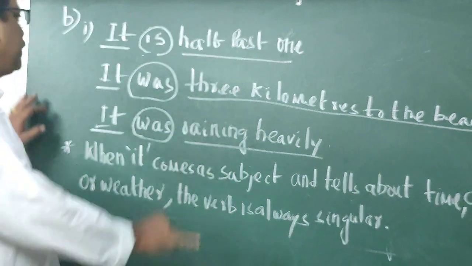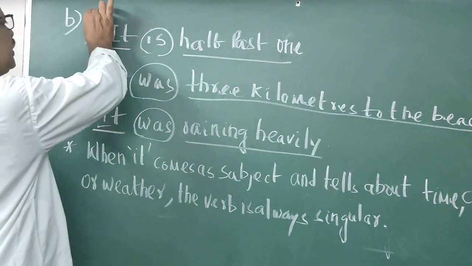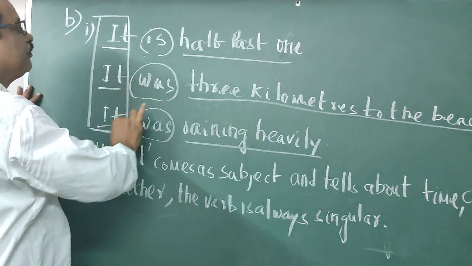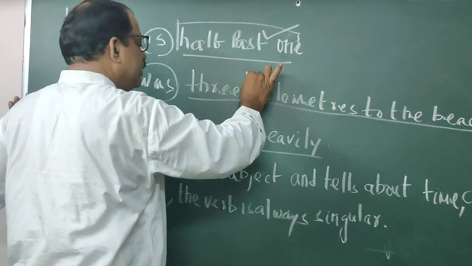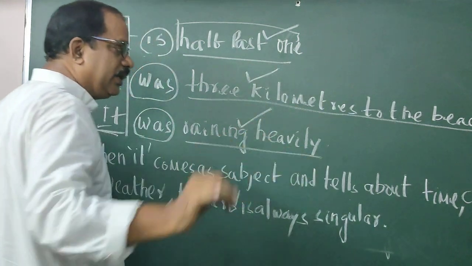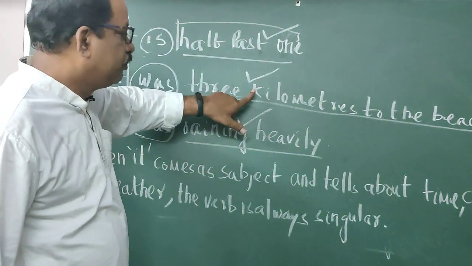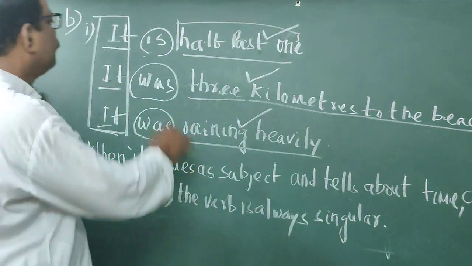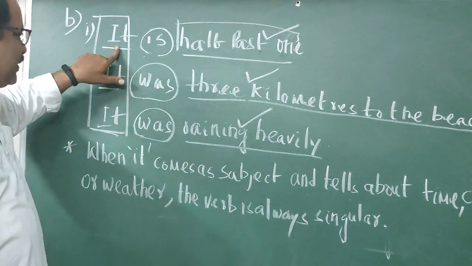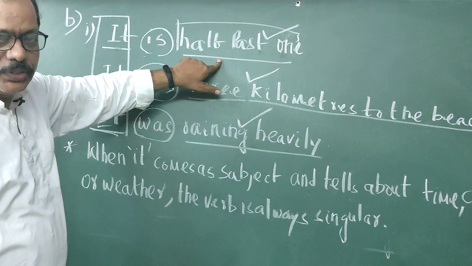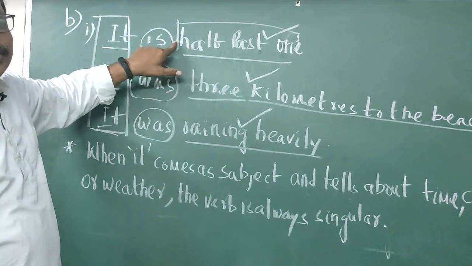So remember, students, when the subject is it and this part tells about time or distance or weather, only these three, the verb is always singular. So when it is here and it is telling about time, you can write is or was.